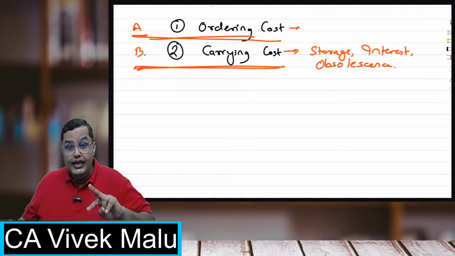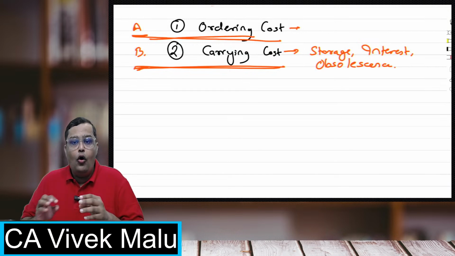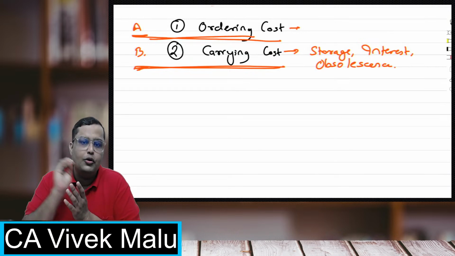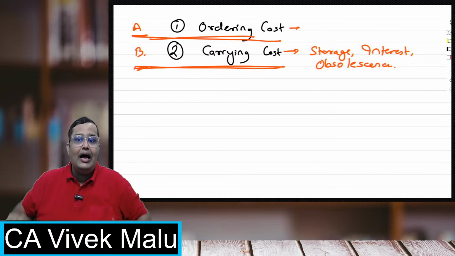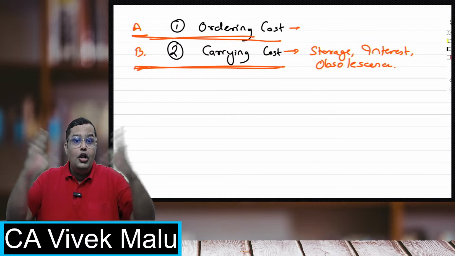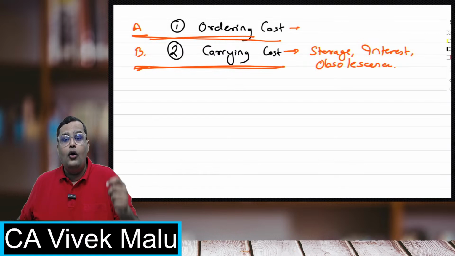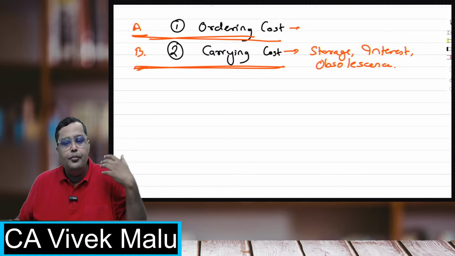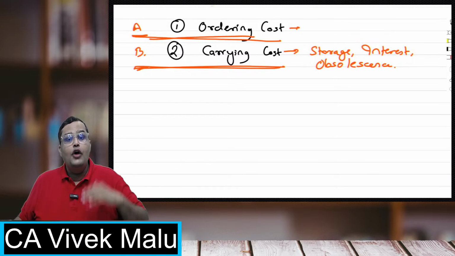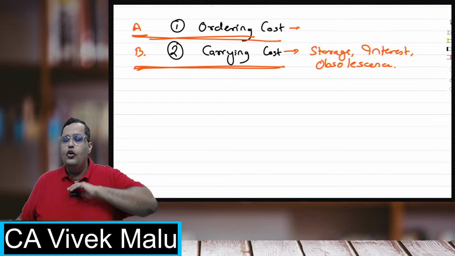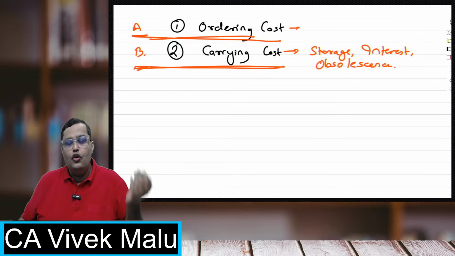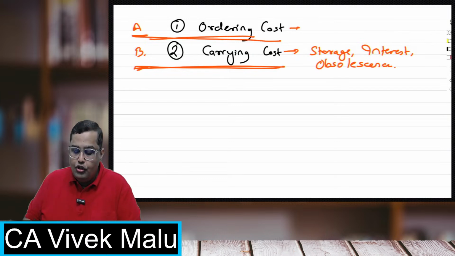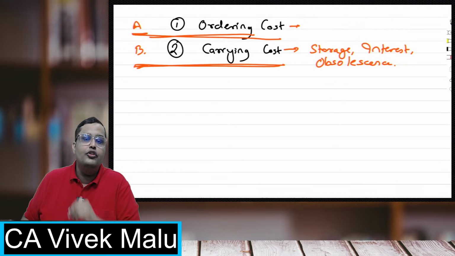Similarly, it can also be done like I order a very small quantity. If you order small quantities, what will happen? If you order small, the number of orders will be large, right? Sorry, not quantities, you will have to make a large number of orders. A large number of orders will involve a large number of advertisements, discussions, negotiations, a lot of salaries getting wasted. So the ordering cost will shoot up, carrying cost will come down.